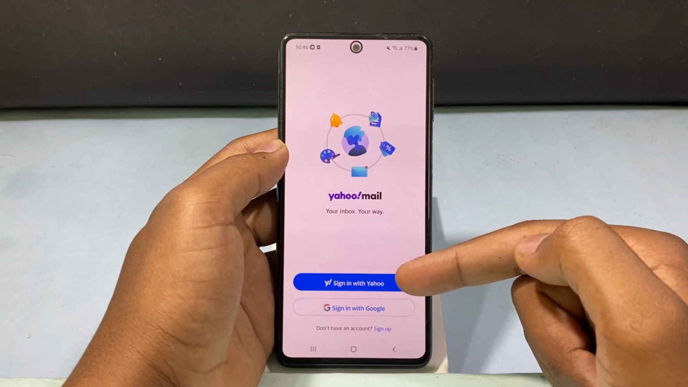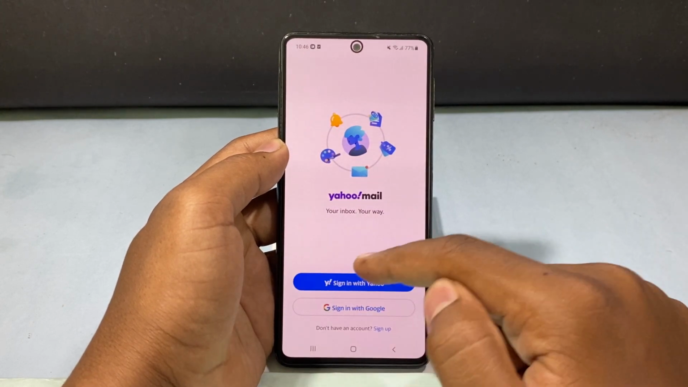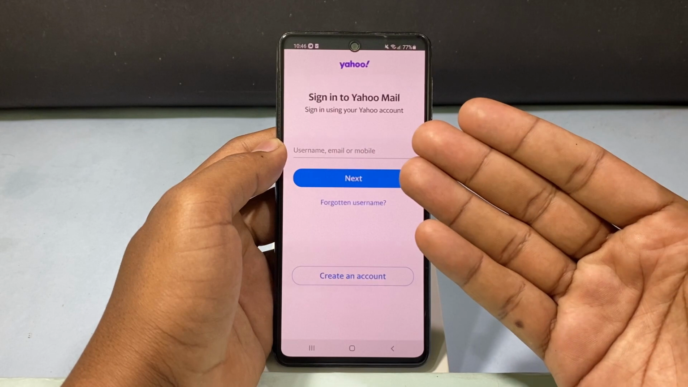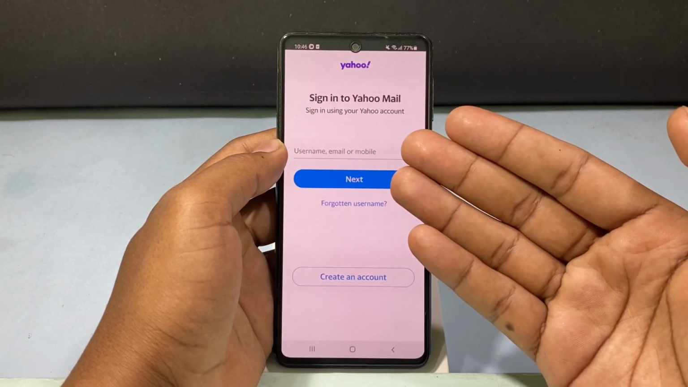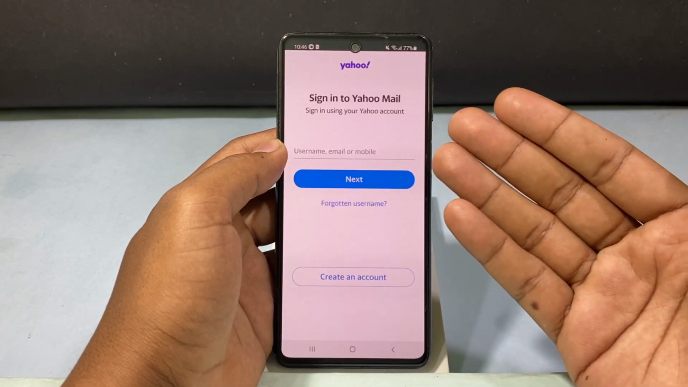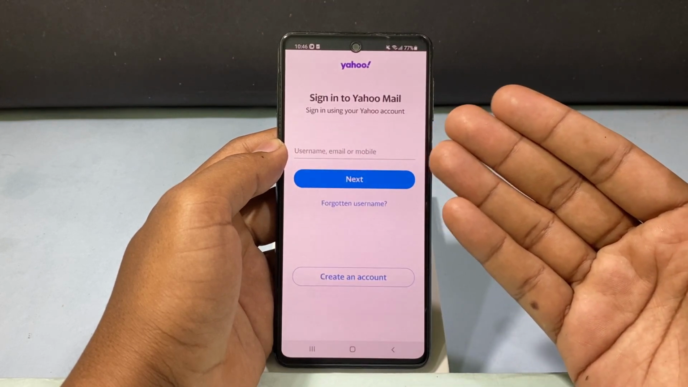Then tap sign in with Yahoo. Now log into your Yahoo email ID and then you can use the Yahoo Mail service as usual. And this is how you can install Yahoo Mail app on Android phone.